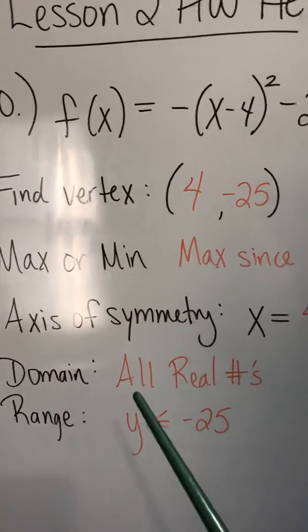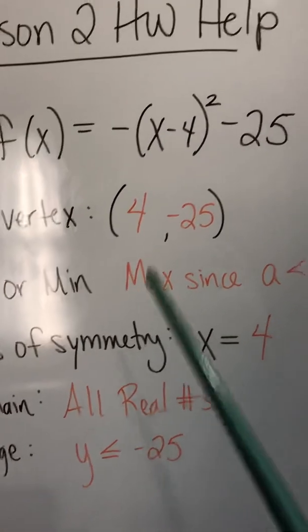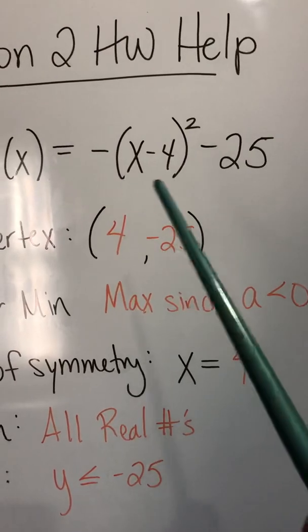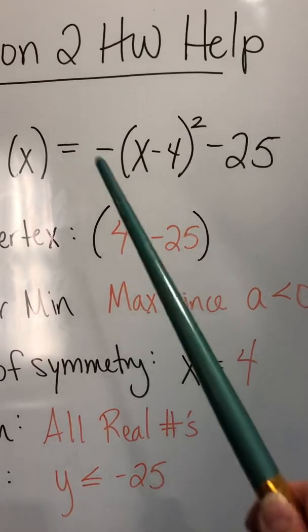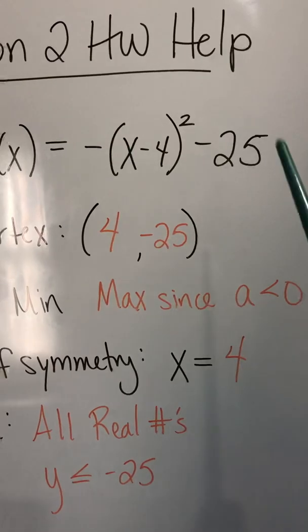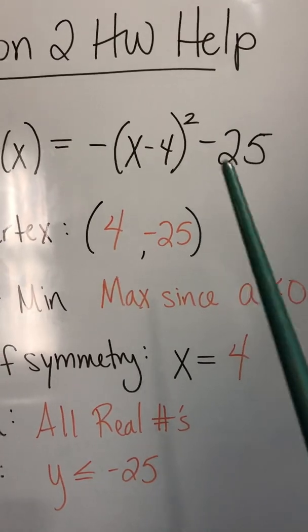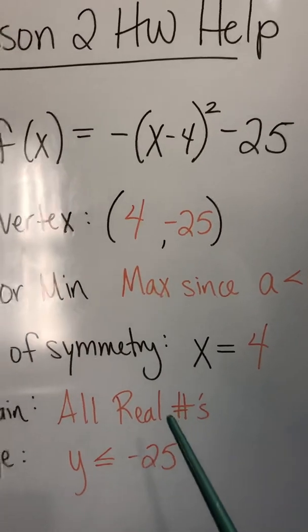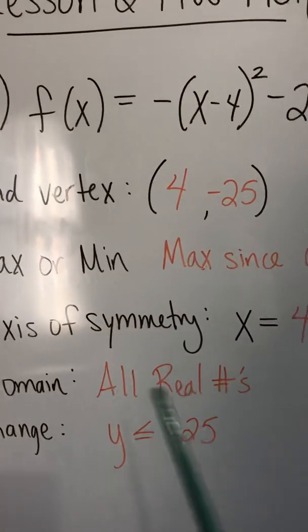The domain would be what x values are okay to plug into this equation. So you can plug in any number you want in for x into this quadratic or polynomial, and nothing's crazy is going to happen. You're not going to end up dividing by 0. So all real numbers work, which is usually what's going to happen for quadratics.